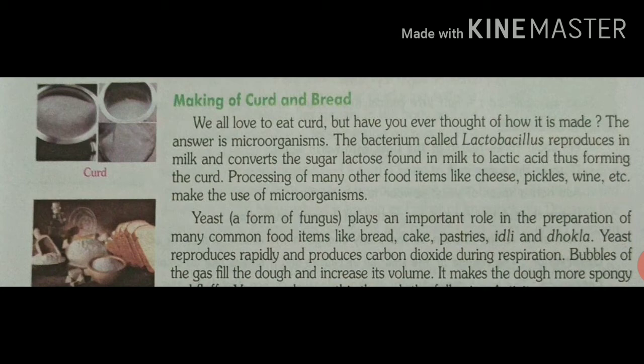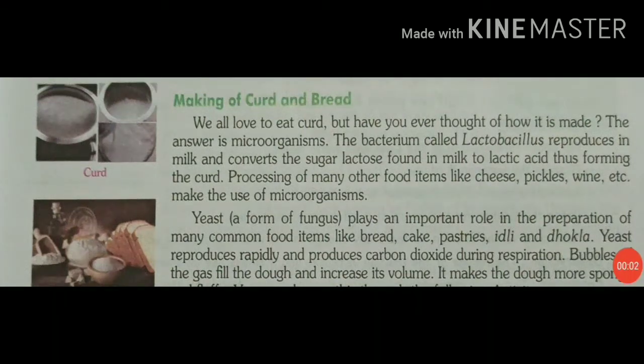Bacteria act upon the tough meat and make it soft. This process is called tenderization of meat. So, what is tenderization of meat? When bacteria act upon tough meat and make it soft. So, this process is called tenderization of meat, and this is also done by the action of bacteria.